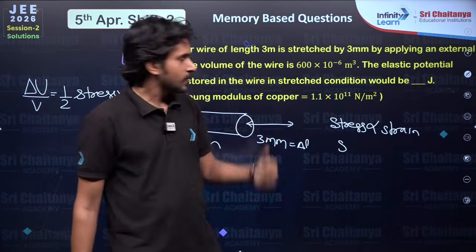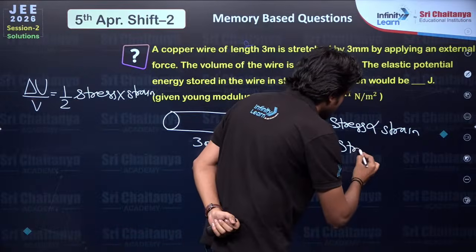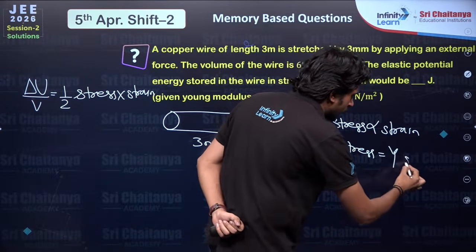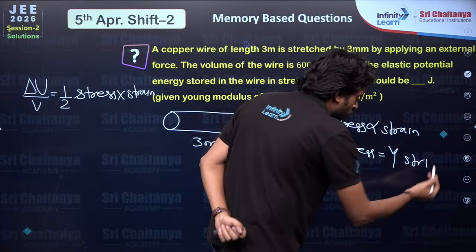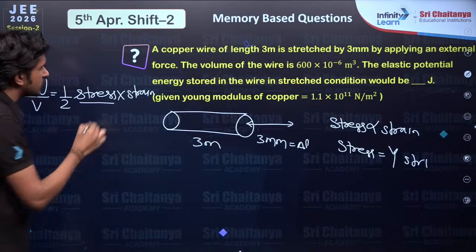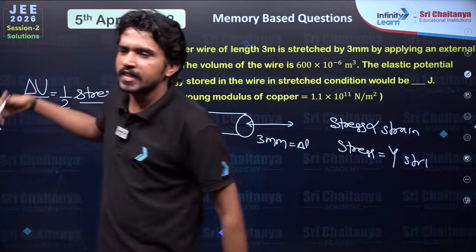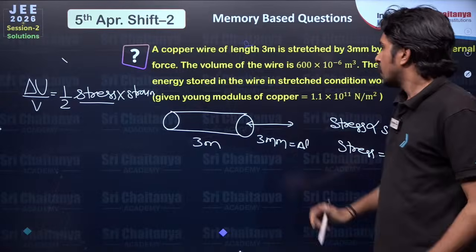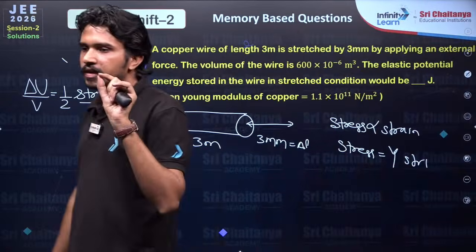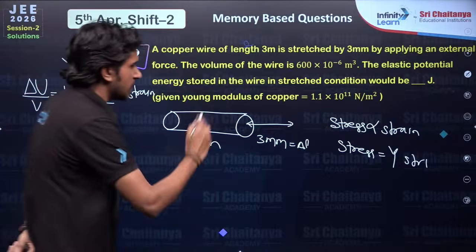Now stress would be Young's modulus times strain. We could use both formulas, otherwise you could change stress into strain or strain into stress. But what do we have? We have delta L and L both. That means we have strain.